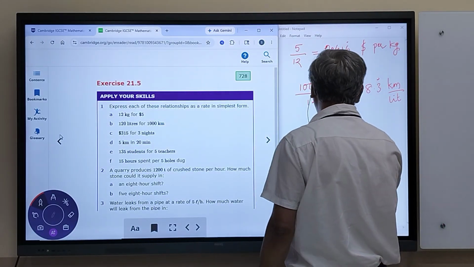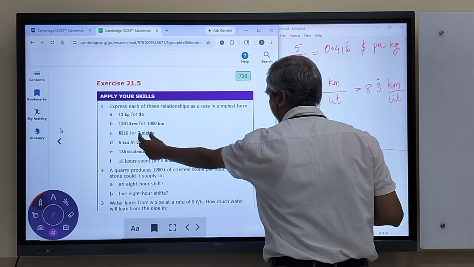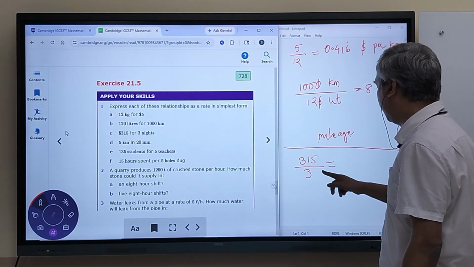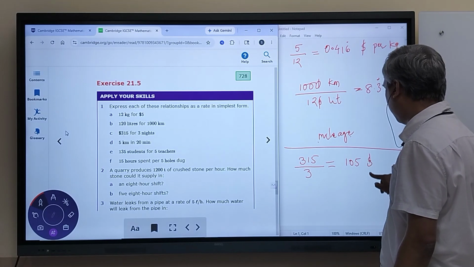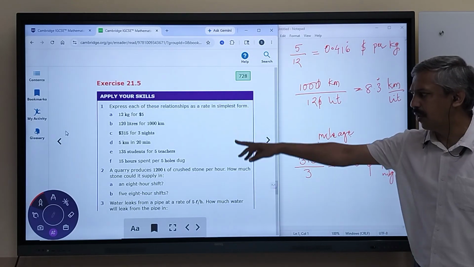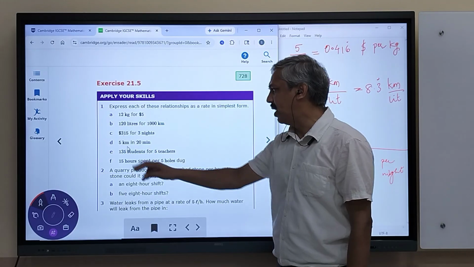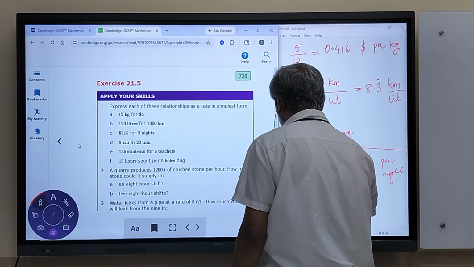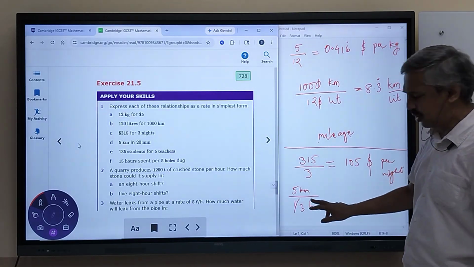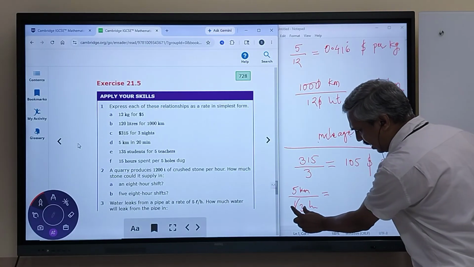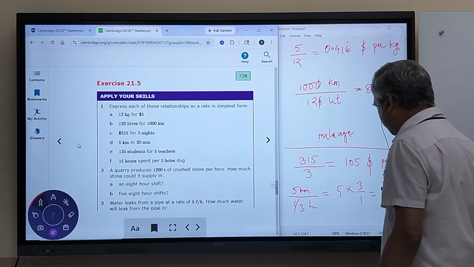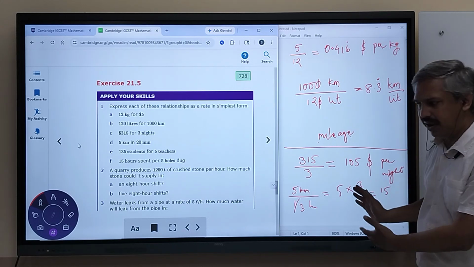$315 for 3 nights. You book a hotel and they will charge you per night of stay. So how much money? 315. How many nights do you spend there? Divide. You get $105 per night as the rate for the stay in that hotel. Similarly, 5 kilometers in 20 minutes. 5 kilometers upon 20 minutes. 20 by 60 is 1 by 3 hour. When you divide by a number, it means you multiply by its reciprocal. So we have 5 into 3 by 1, which is equal to 15 kilometers per hour. And you get this one.